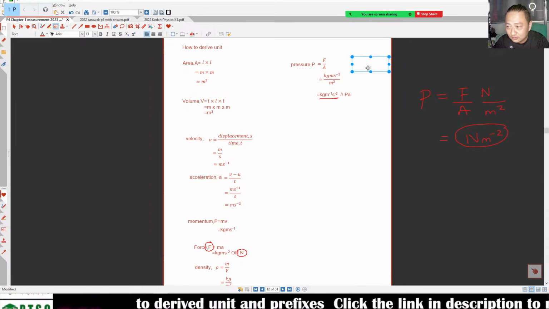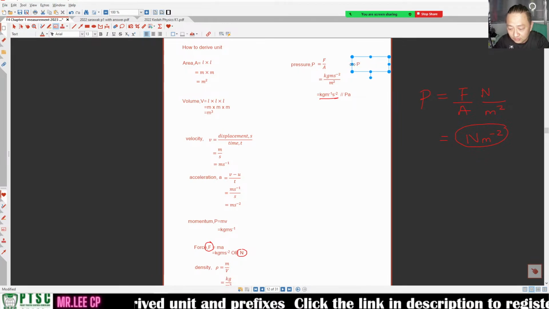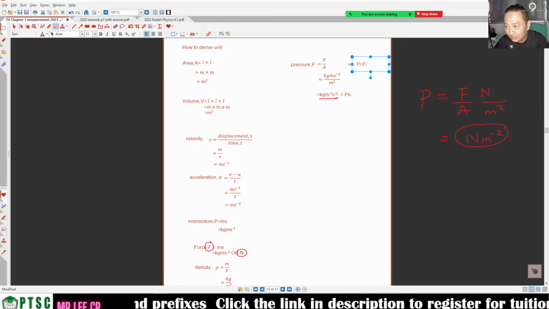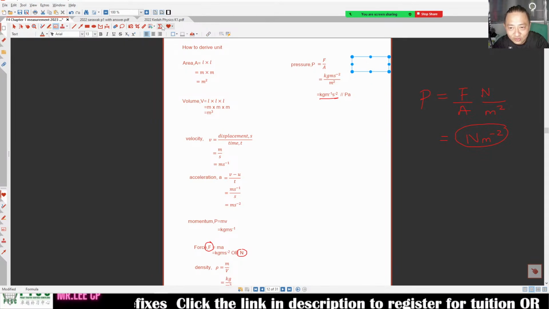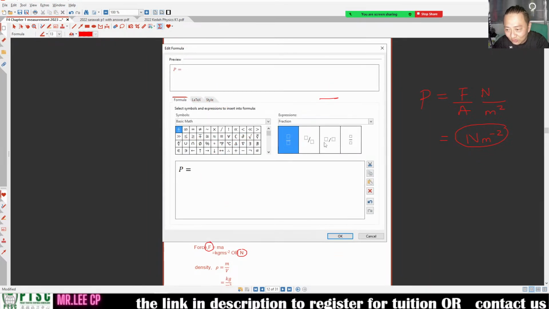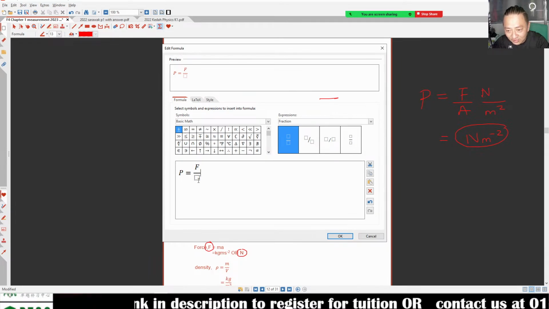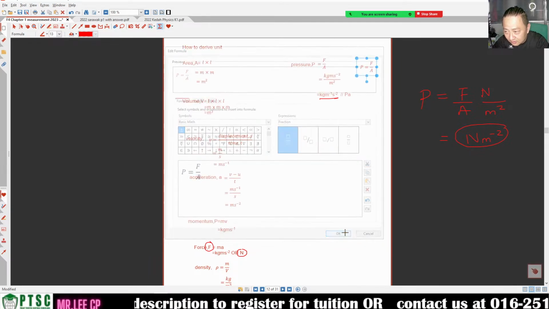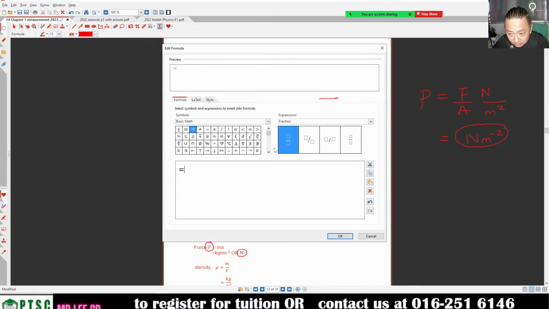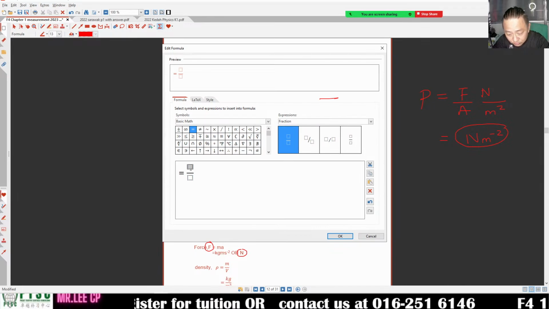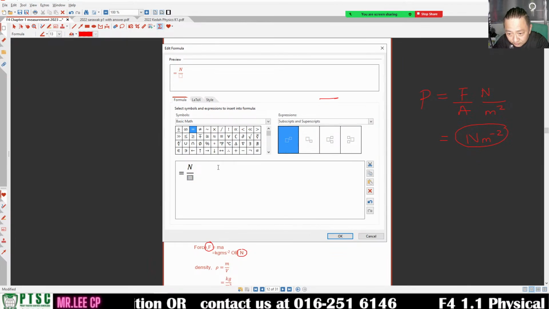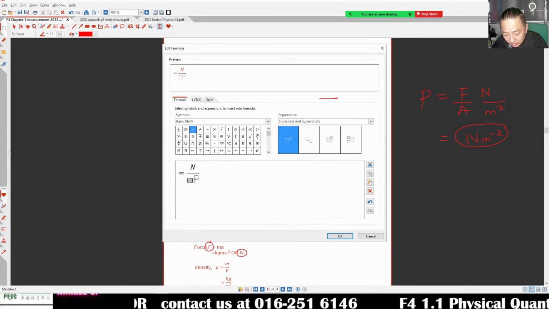Pressure is equal to force over area, F over A. Don't be lazy. Pressure is equal to force over area. So the unit of pressure: force is Newton, area is meter square.